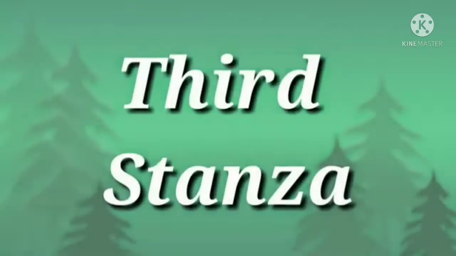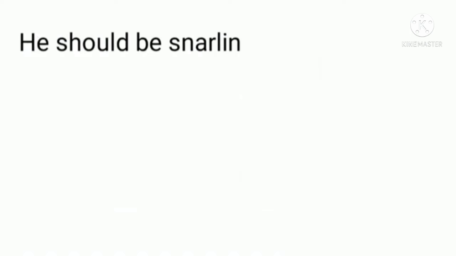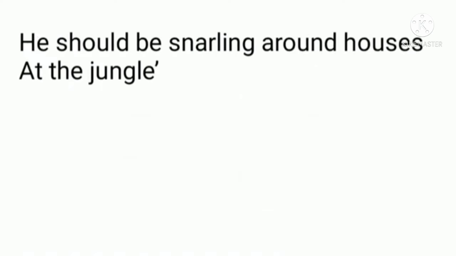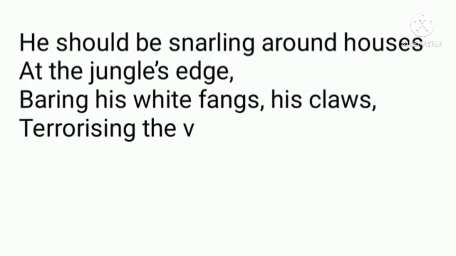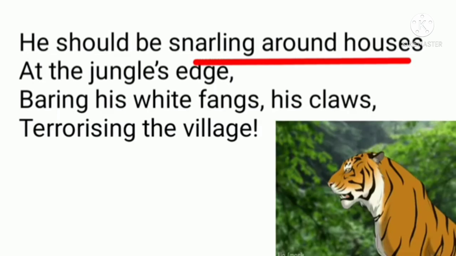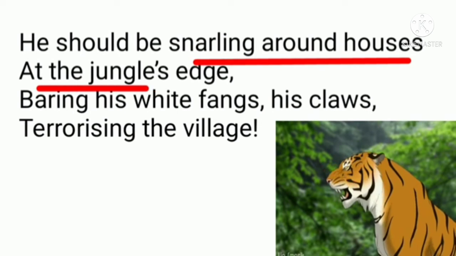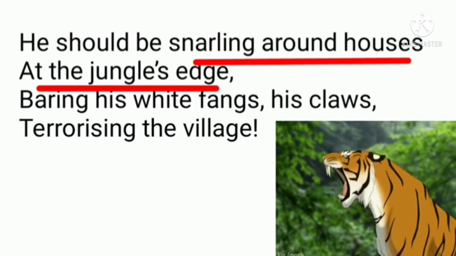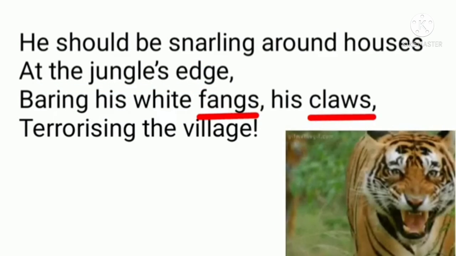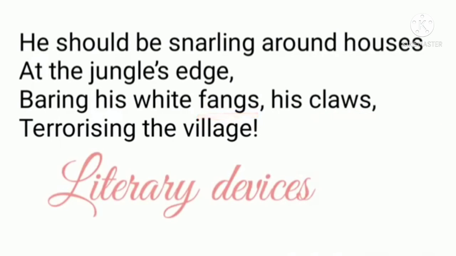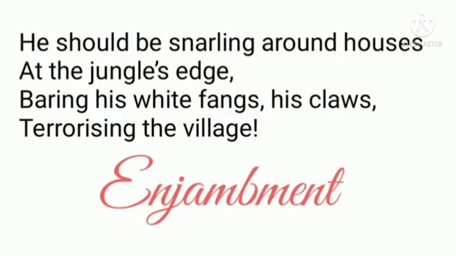The third stanza goes like this. He should be snarling around houses at the jungle's edge, baring his white fangs, his claws terrorizing the village. So the poet talks about the tiger who is free in the jungle. He should be snarling around houses. Snarling means roaring at the jungle's edge, baring the teeth and claws of the tiger, and making the people of the village afraid. Literary devices in this stanza.